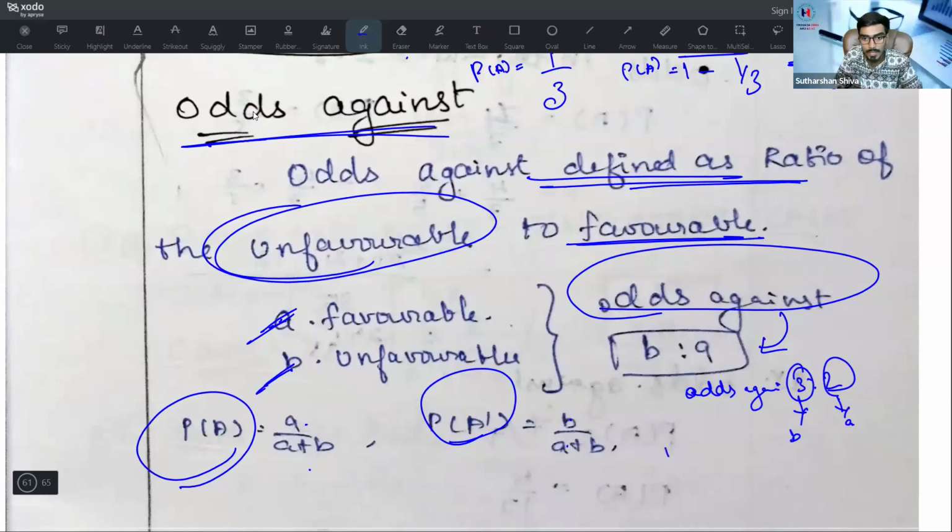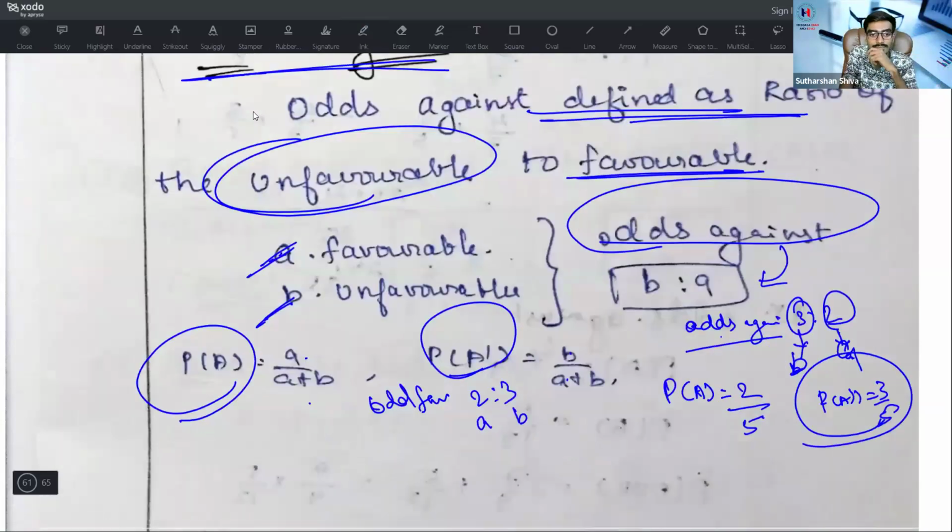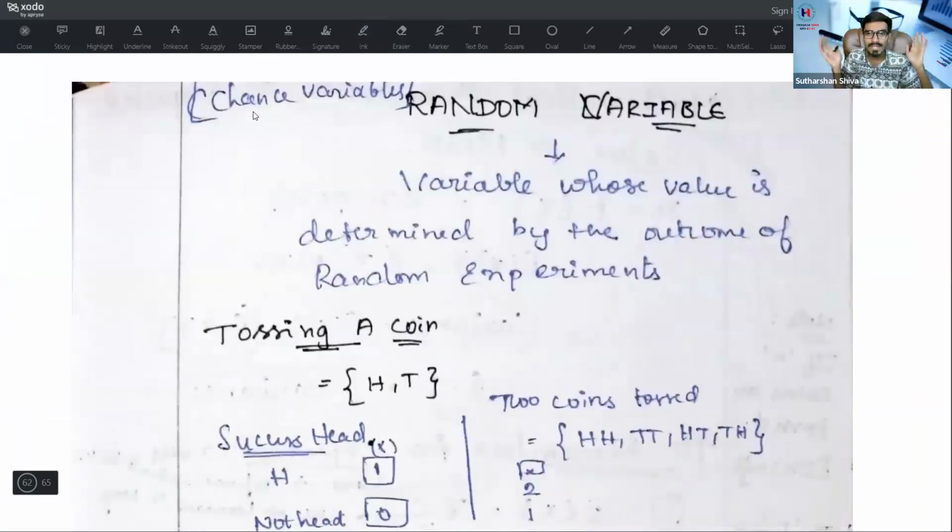And then I find my equation: P of A is equal to 2 divided by 5. Then P of A dash is equal to 3 divided by 5. Anyhow, it will become unfavorable for me. Whenever they give odds in favor as 2:3, at that time I will consider this as A, this as B. Whenever it is odds against, this is B and this one is A. The first one is B and the next one is A if it is odds against. Okay. Then come to the final conclusion of the statistics, and one more thing, time value of money.